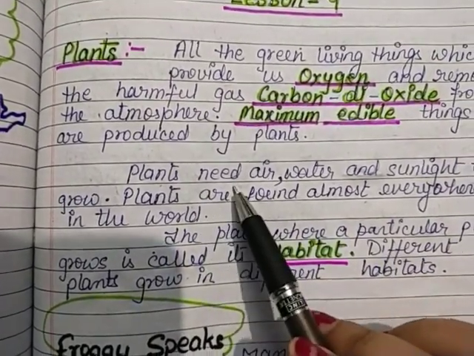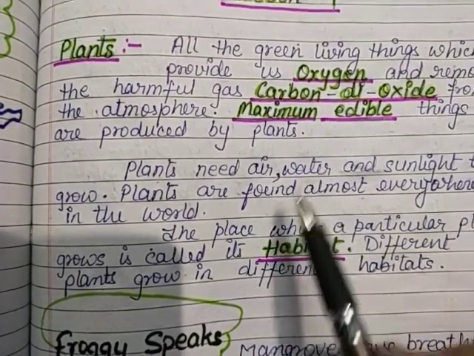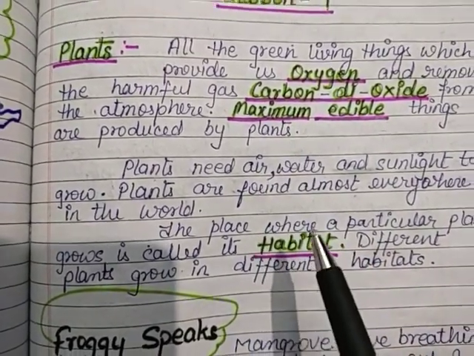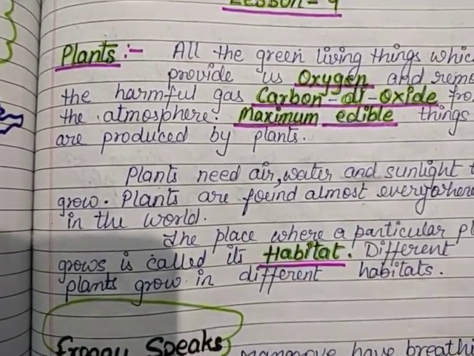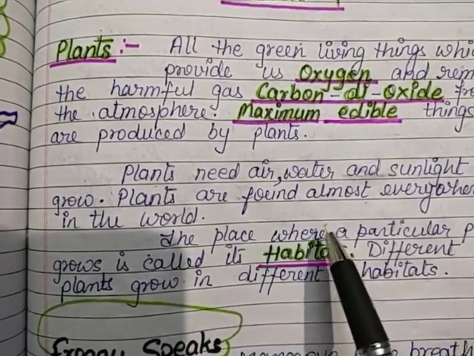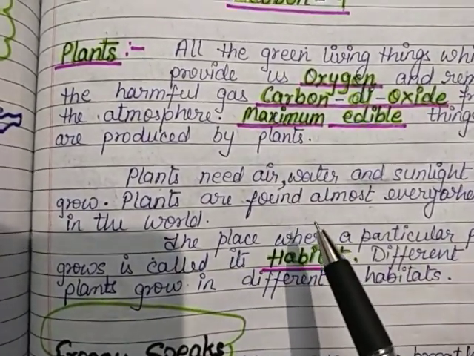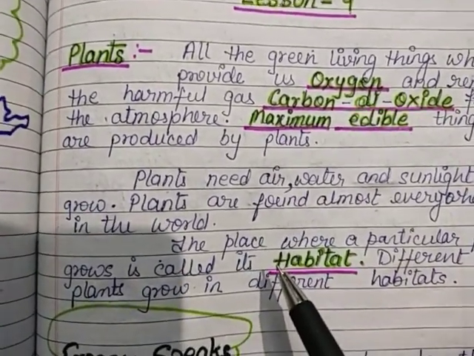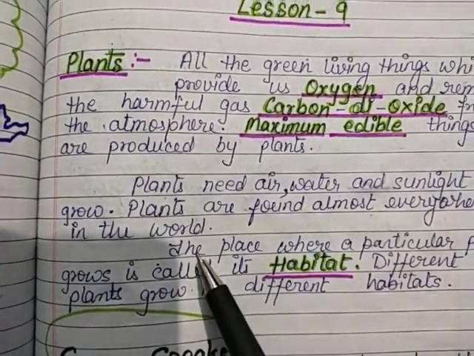Similarly, plants also need air and water. Because of the water they grow and develop. Like we need food and nutrients, similarly water, air and minerals and fertilizers. These are some nutrients which are essential for the growth of the plants.